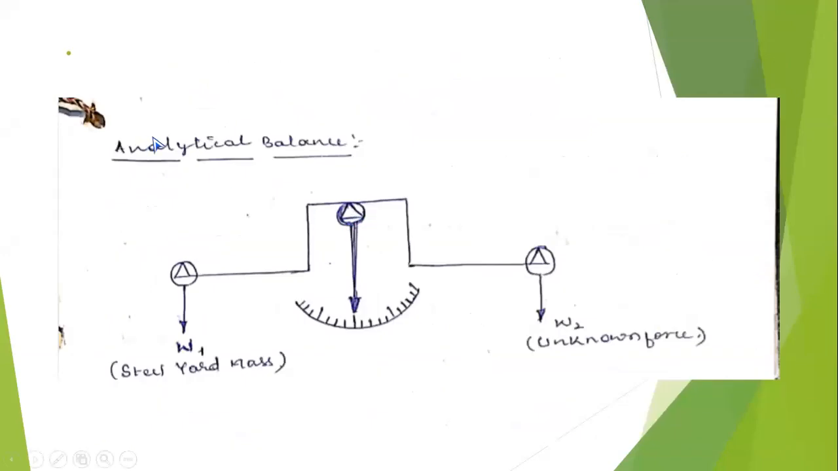Next, this is the analytical balance, which you already used in the chemistry laboratory. Here you have two pans. One is meant for placing the standard dead weight, that is W1, and the other for the unknown magnitude, that is W2, by beam balance. That is, the zero reading of the dial indicator is the measurement.